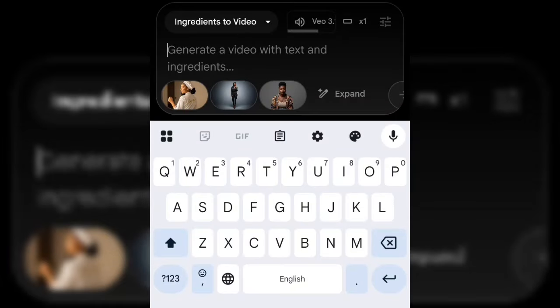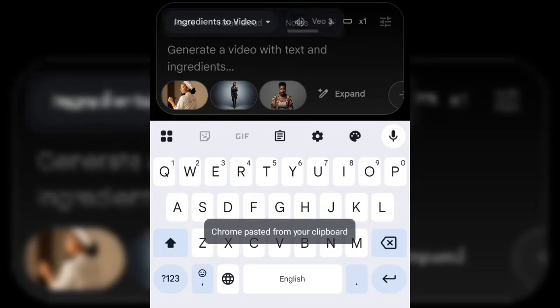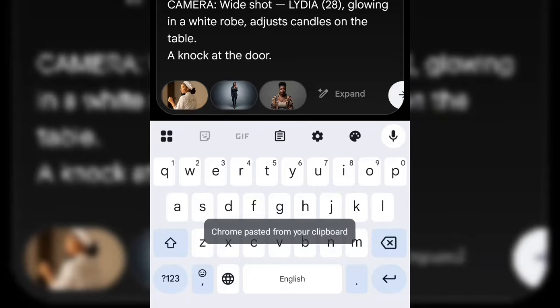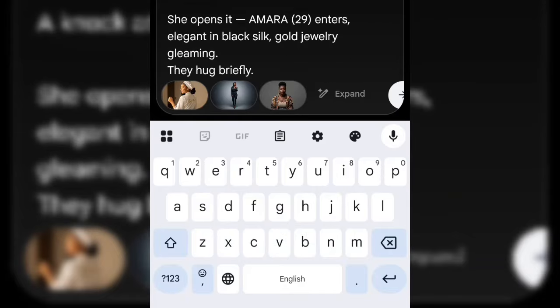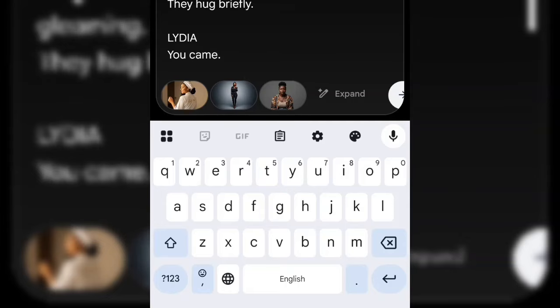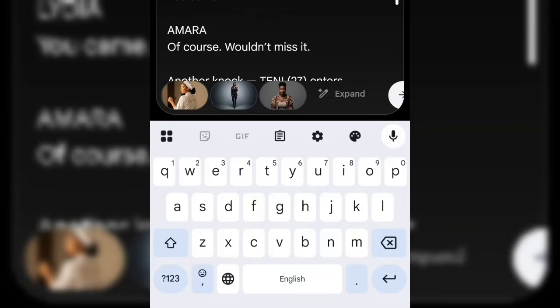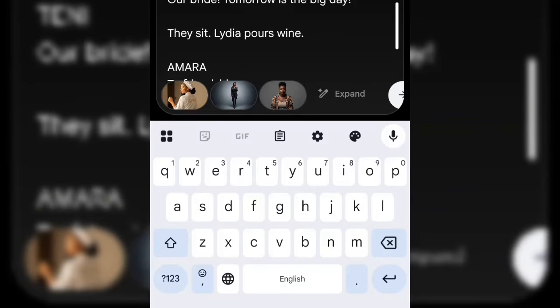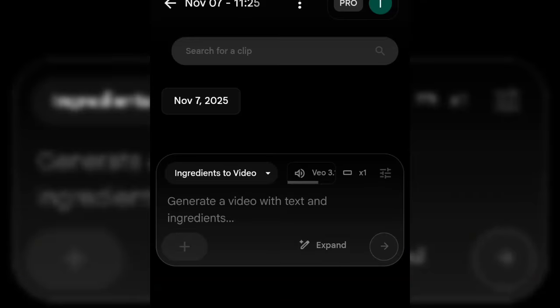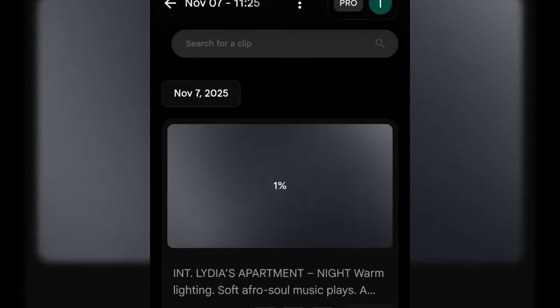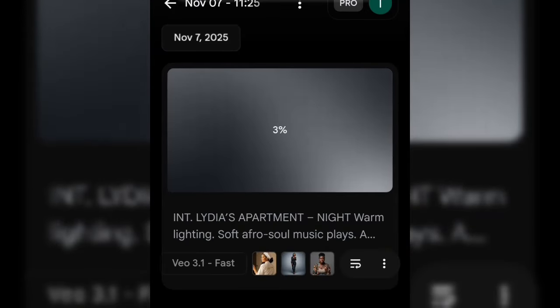The next thing you're going to do is to paste your prompt. So this is the prompt. This is the first scene. So we just click here and select send. So let's see how the result is going to come up.